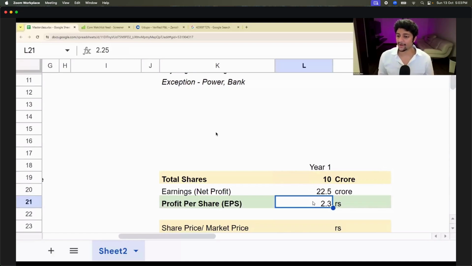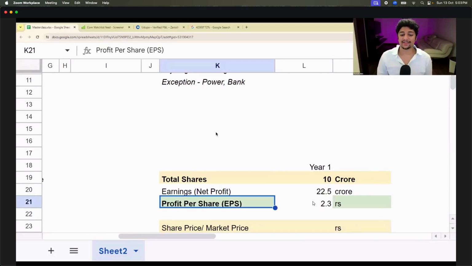Did we understand how I got 2.25? Very simple, basic mathematics. Total shares 10 crores, profit 22.5 crores. Divide profit by total number of shares, comes to 2.25. By the way, this 2.25 is nothing but EPS.